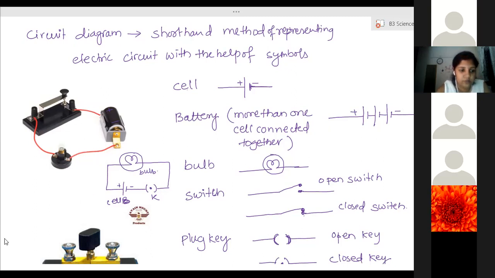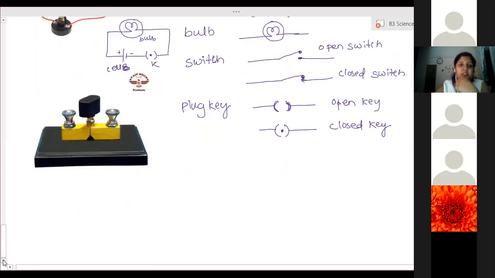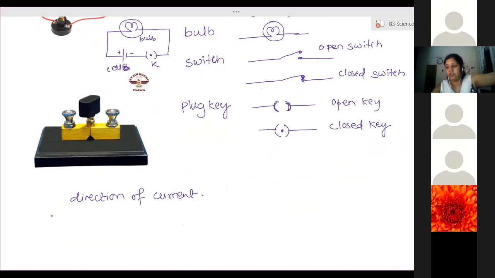Done? Yes, ma'am. Done. Now in this circuit, here we need to mention the direction of current, which is also called the conventional direction of current. Conventional direction of current. So what is it?